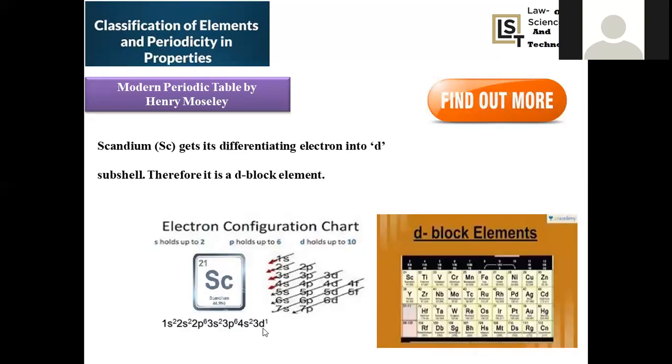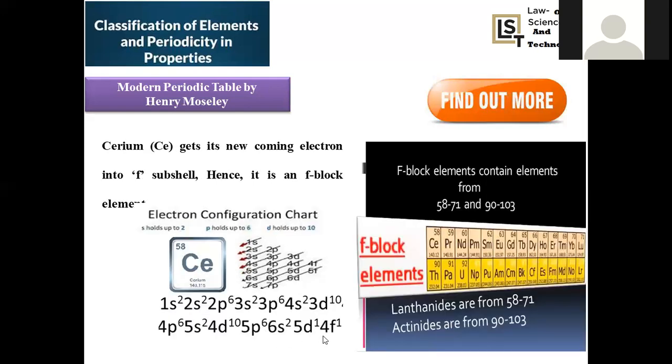D block are the first level inner shell. S block are the outer shell itself. But D block is an inner shell, so the inner shell is going to be filled. In the case of A block, the anti-penultimate shell will be filled. Right, so these elements start with cerium.